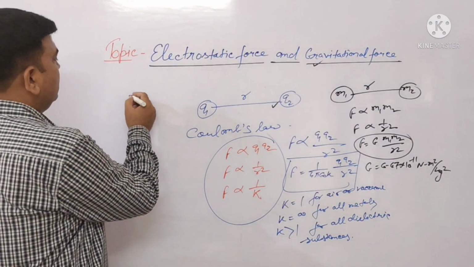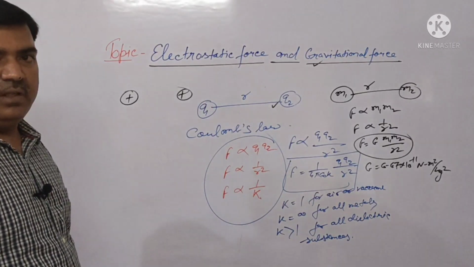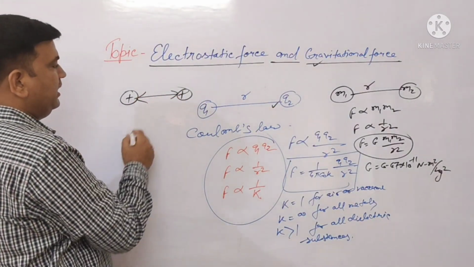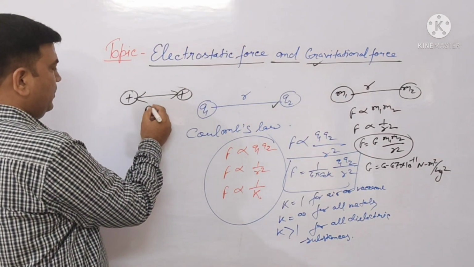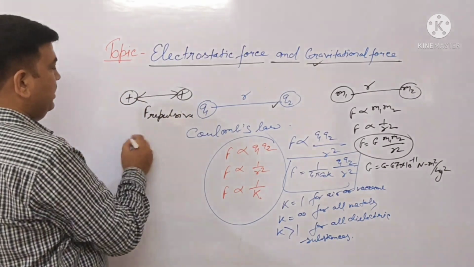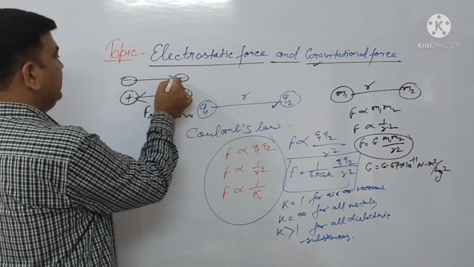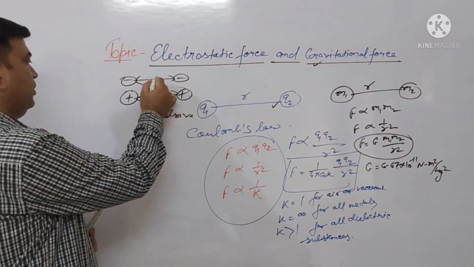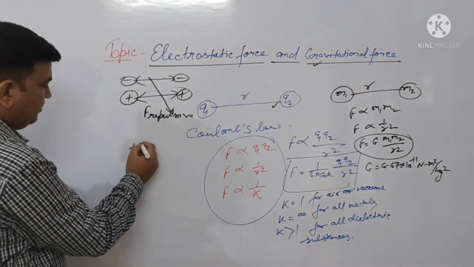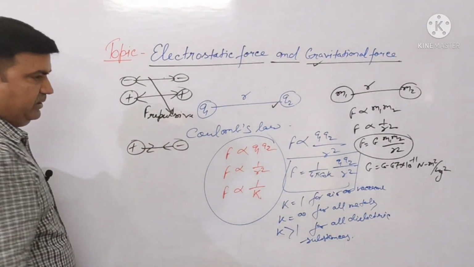If both charges are positive in nature, then the force acting between the charged particles is repulsive. If both are negatively charged, in this case also the force is repulsive. In both cases, repulsive force. But if one charge is positive and another is negative, it is the attraction force.